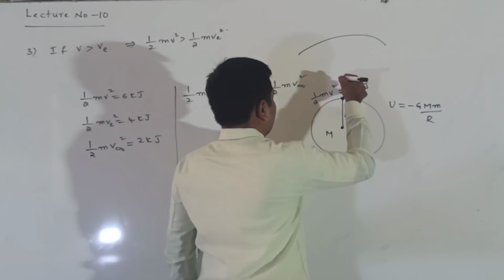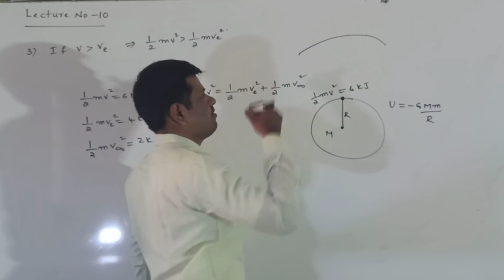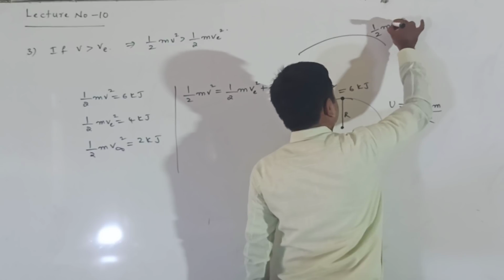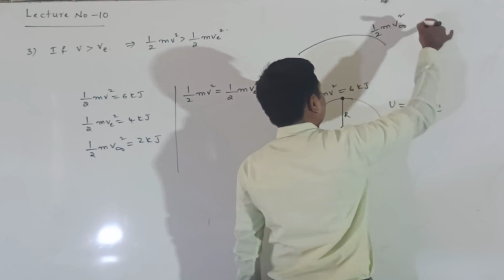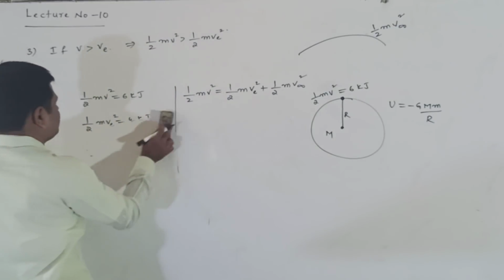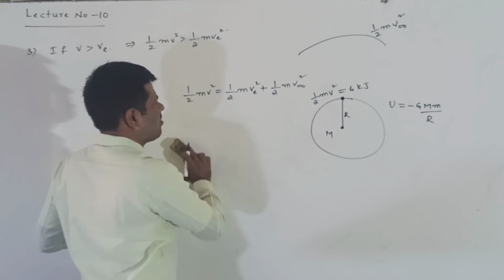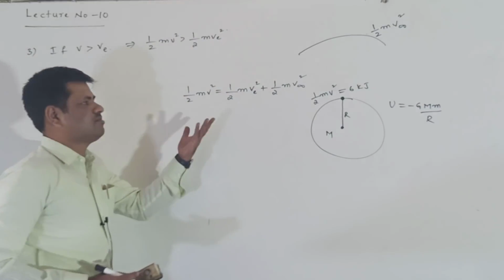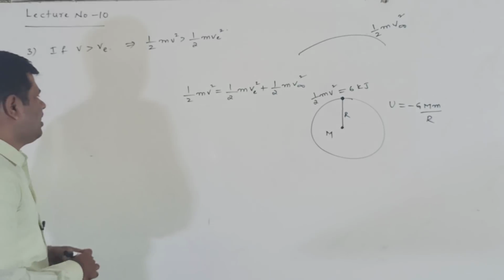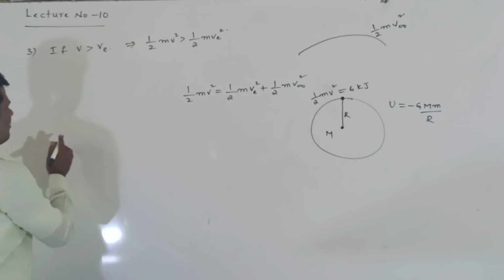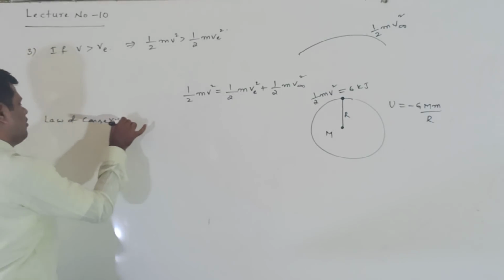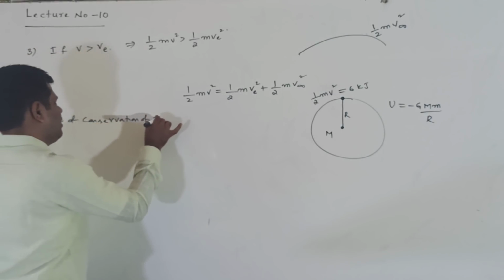Half m v_e square is enough to escape from the gravitational field. The remaining kinetic energy in the interstellar space is half m v infinity square. Now I am applying the law of conservation of mechanical energy, or you can apply this formula also to get the v infinity formula, or we can apply the law of conservation of mechanical energy.